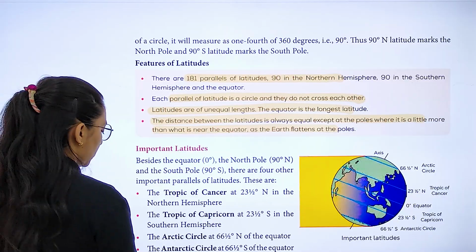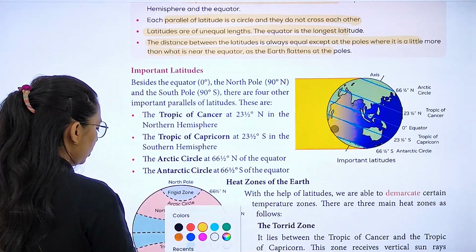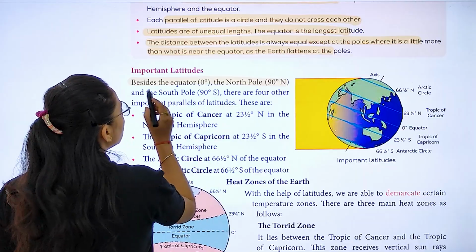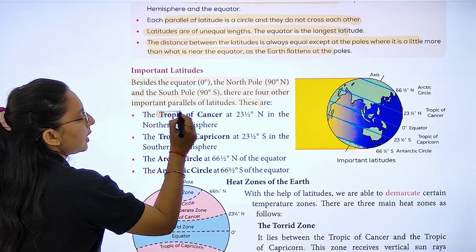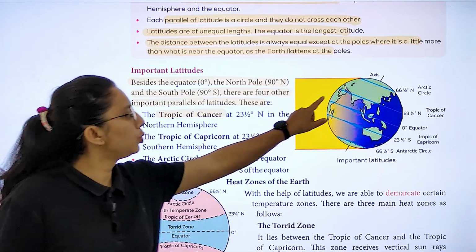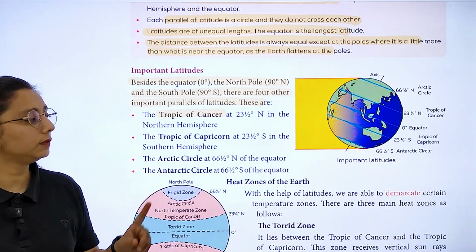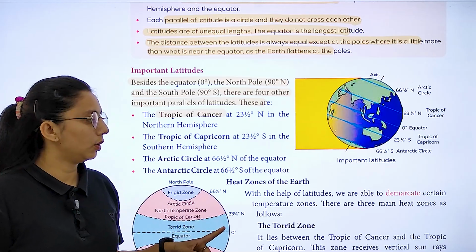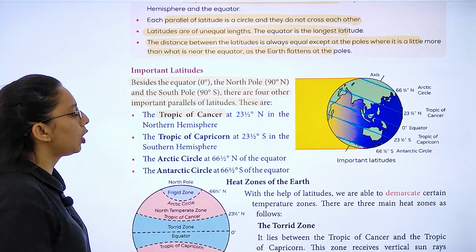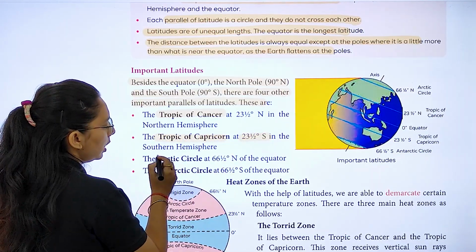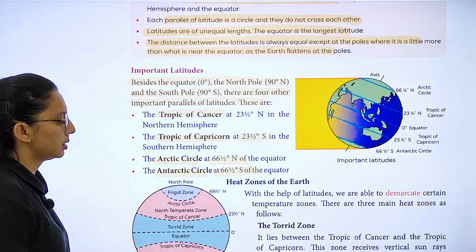Now, important latitudes. Let's study about some important latitudes. As you know, besides the equator at 0 degree, the North Pole and the South Pole, there are 4 other important parallels of latitude. What are these? Tropic of Cancer, which lies in the northern hemisphere, at 23 and a half degrees. Then we have Tropic of Capricorn, at 23.5 south. We have 66.5 south, the Antarctic Circle, and in the north, the Arctic Circle. So where does Tropic of Capricorn lie? 23.5 south. Arctic Circle 66.5 north, Antarctic Circle 66.5 south.